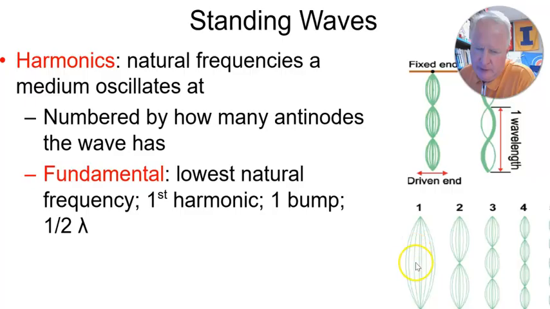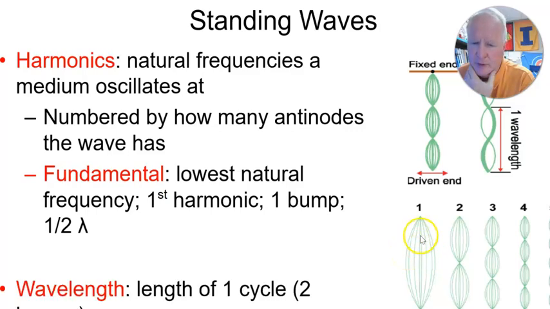Because if you see this, there's only one half. A full wave looks like this, one all the way down to here. That's a full wave. So what we have in the first harmonic is only a half of a wavelength. And so the first, or the fundamental harmonic, is only a half of a wavelength.